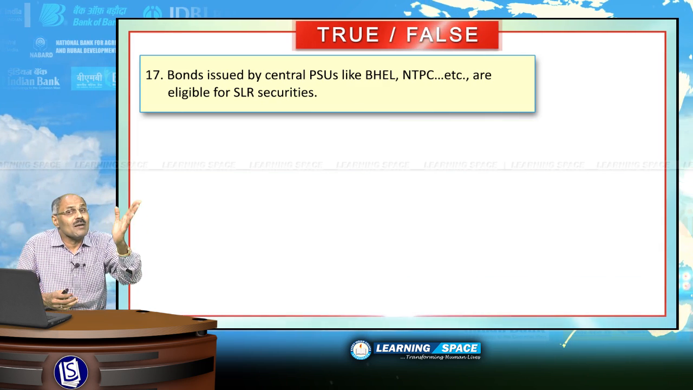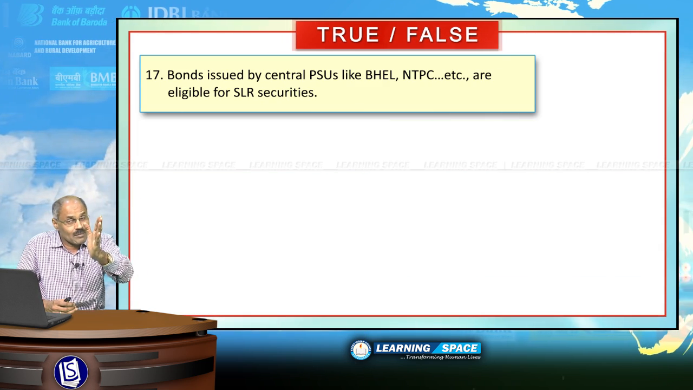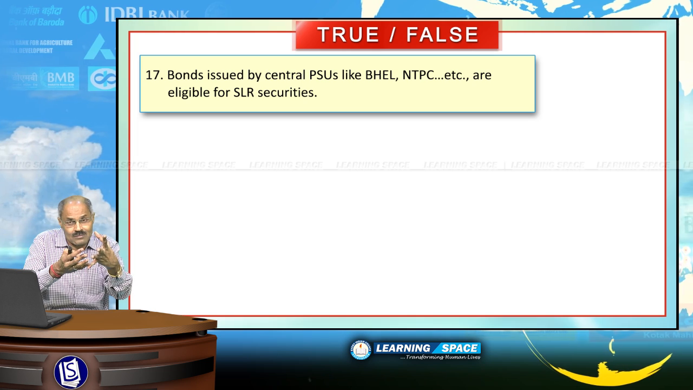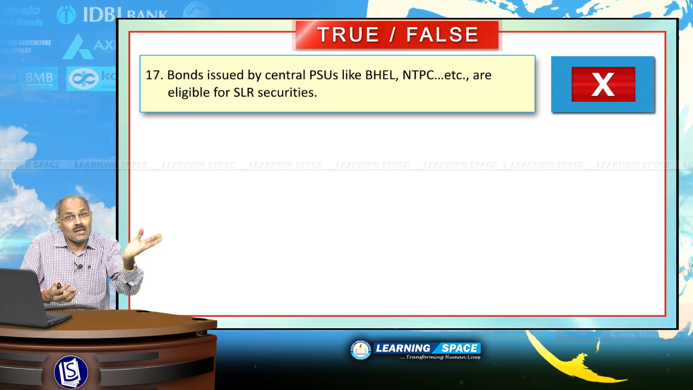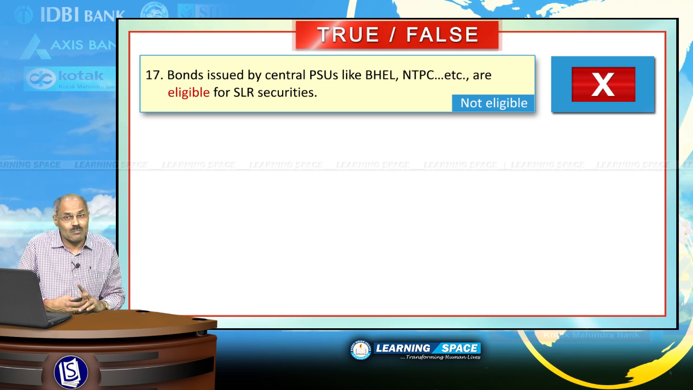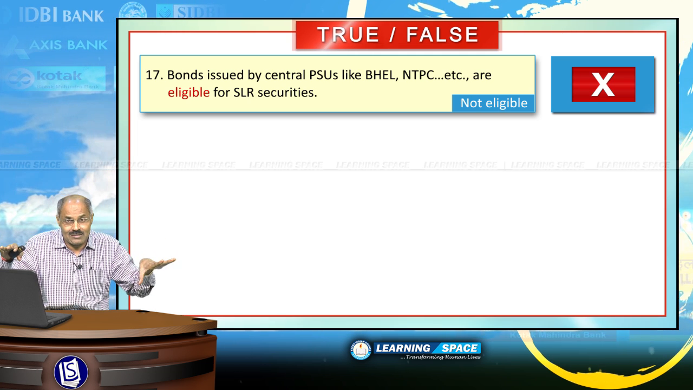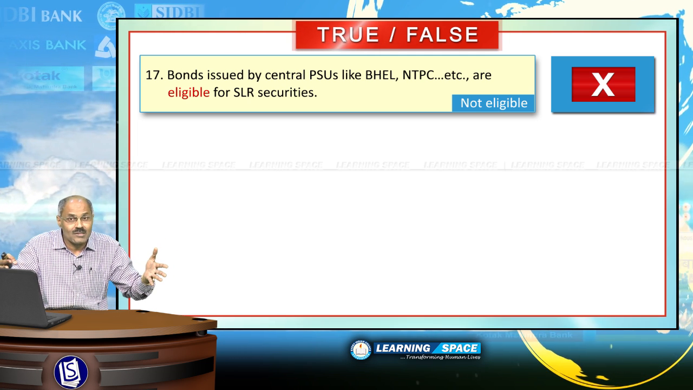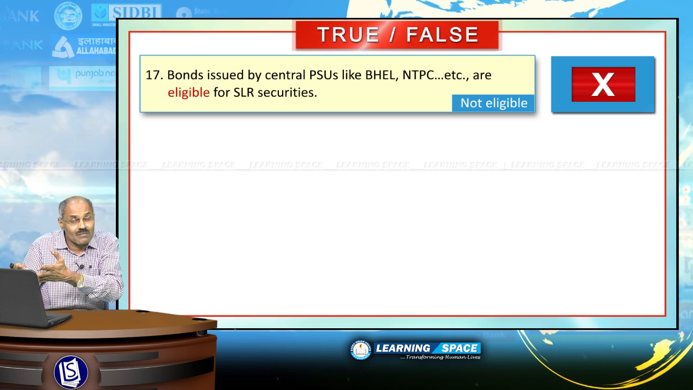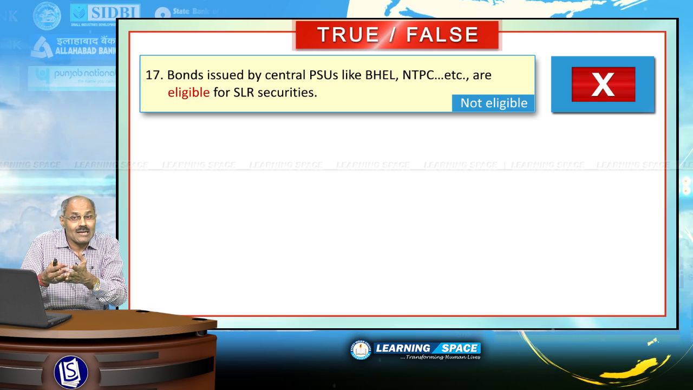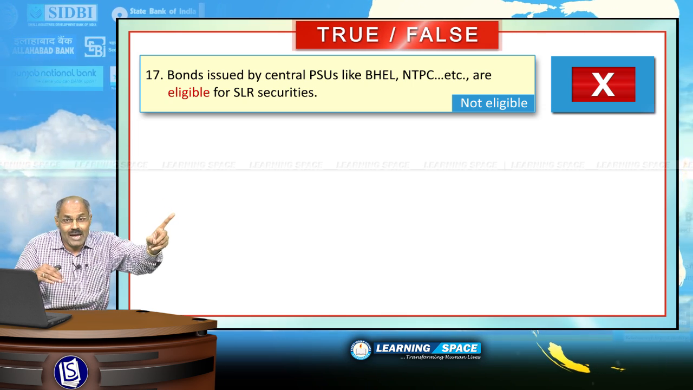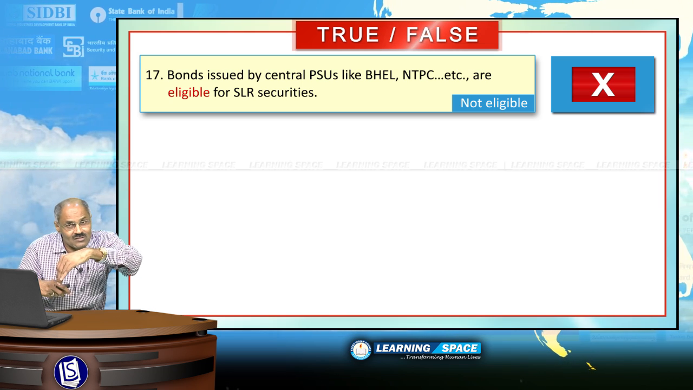Bonds issued by central public sector undertakings like BHEL, NTPC are eligible for SLR securities. Absolutely wrong. The bonds issued by central public sector undertakings are not eligible for SLR securities. Right? SLR securities, normally they are dated securities issued by Government of India, treasury bills, and specific guidelines are laid down by Government of India, but PSUs are not eligible to become SLR securities.